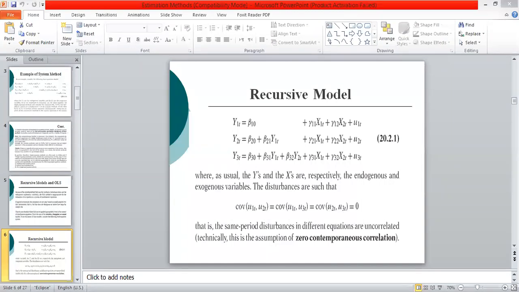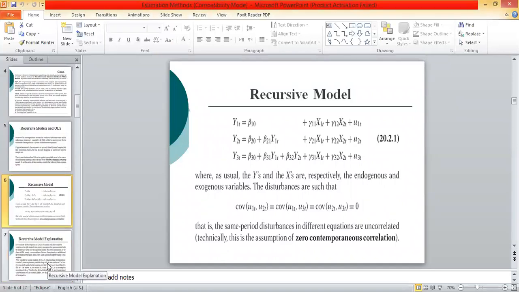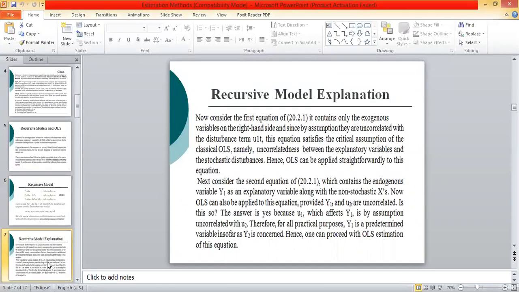So all three equations in the system can be estimated by applying OLS. This is the story behind all the discussions that we have already told you. Now consider the first equation. It contains only exogenous variables on the right side, and since by assumption they are uncorrelated with the disturbance term, as we have discussed earlier, this equation satisfies the critical assumption of classical OLS, uncorrelation between the explanatory variables and the stochastic disturbance term. So OLS can be applied straightforwardly to this equation.